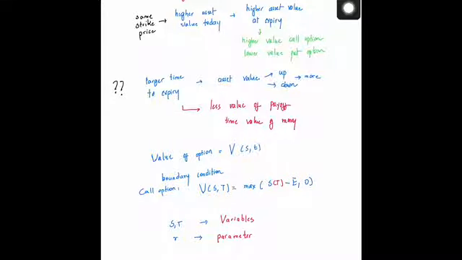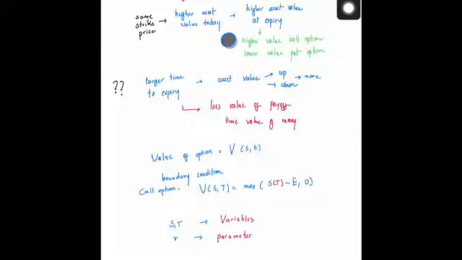Now the payoff function that we know is basically the value of the option at expiry. That is how we have defined the payoff function. But what is the value of this option before expiry? That is, when you're setting the value of the option, how are you going to set it? All you know is that the payoff function is the value at expiry, but what is the value of the option at any time before the expiry?